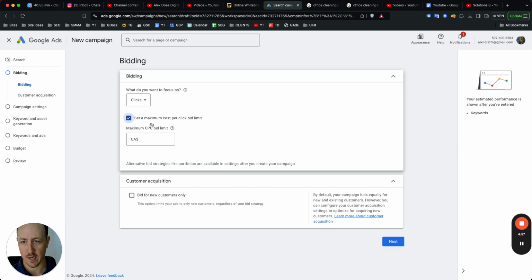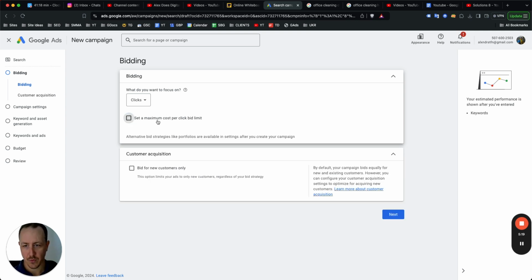If you are on a super tight budget, you can set a maximum cost per click bid limit here. You'd want to set that at about maybe 25 or 30% above what the low amount was that we just saw on the keyword screen. But I don't recommend this if you are on a super tight budget, right? You know, if you're only spending $50 per day, you probably want to set this like $12.50 so you can get some clicks. But with office cleaning, you're going to need a big budget to actually get a lot of leads, right?